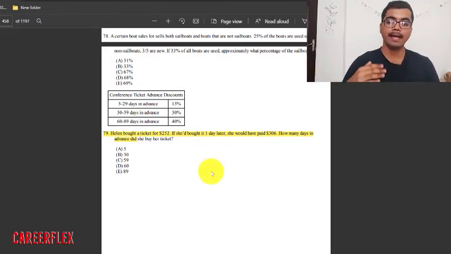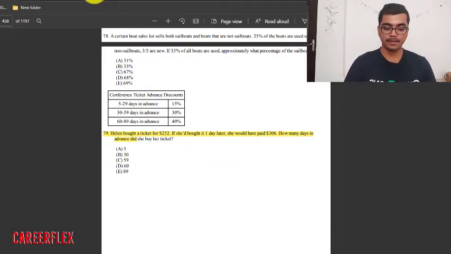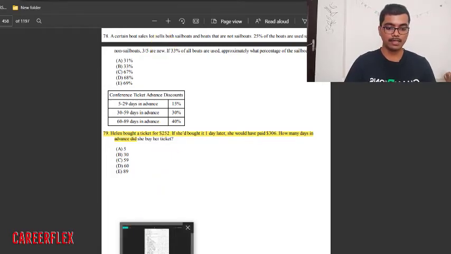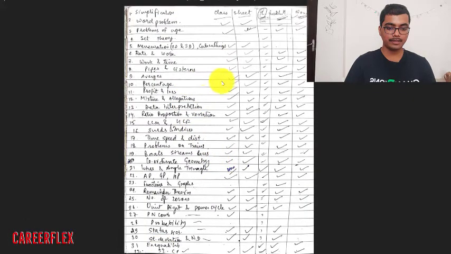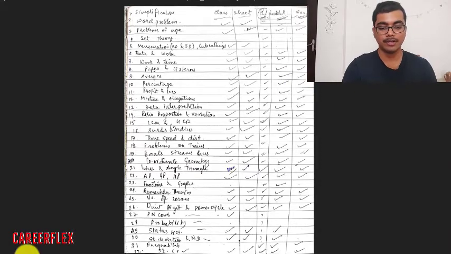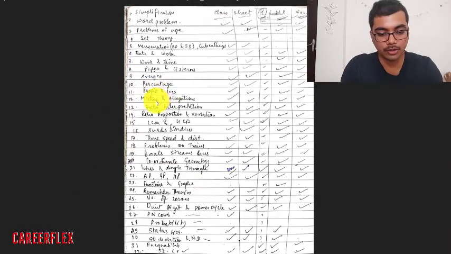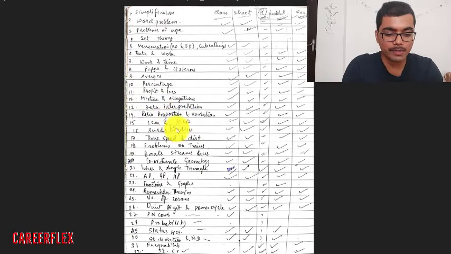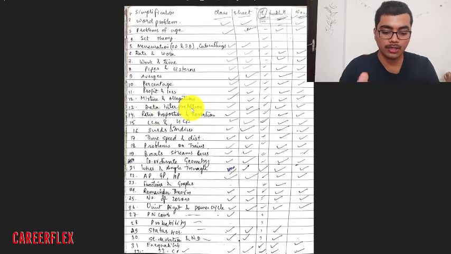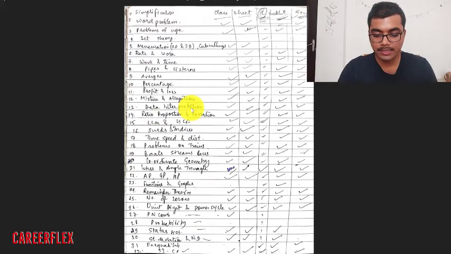After solving percentage from both NOVA and Manhattan and taking class, tick all the things you have done: class, Manhattan and NOVA. These three will be done, and after that you will solve percentage and loss, mixture and negation, data interpretation, ratio and proportion. Try to solve all the topics and mark all the topics which we complete, right? After doing all 32 topics, the next step is a very important step.